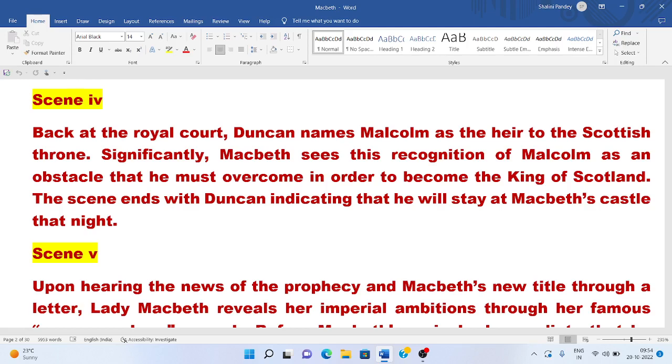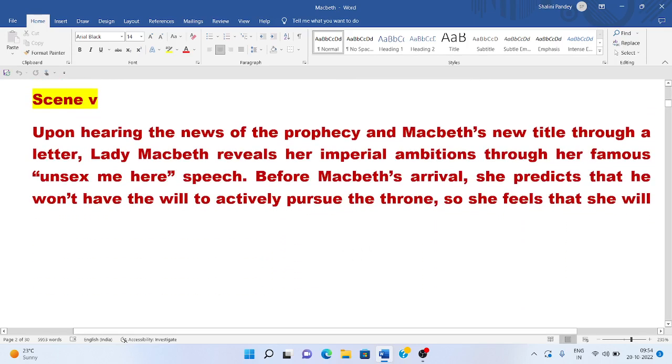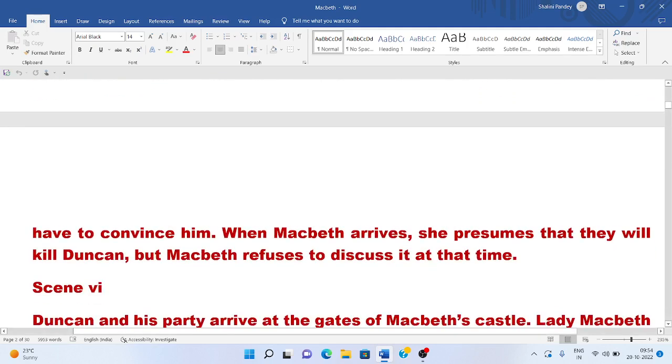Upon hearing the news of the prophecy and Macbeth's new title through a letter, Lady Macbeth reveals her imperial ambitions through her famous "Unsex me here" speech. Before Macbeth's arrival, she predicts that he won't have the will to actively pursue the throne, so she feels that she will have to convince him.